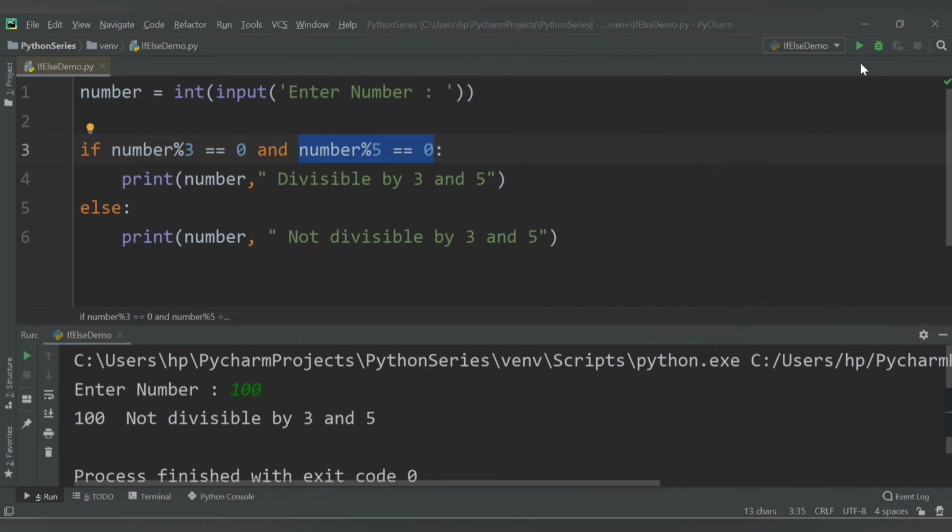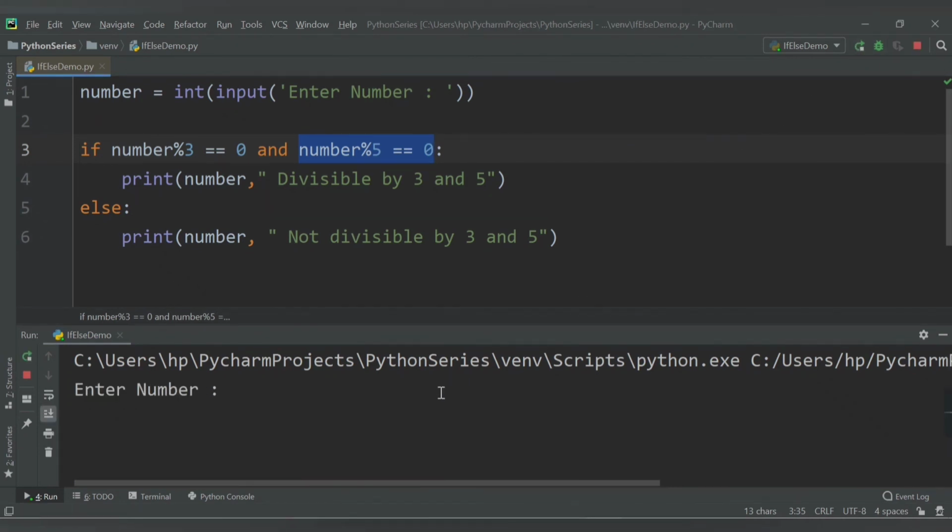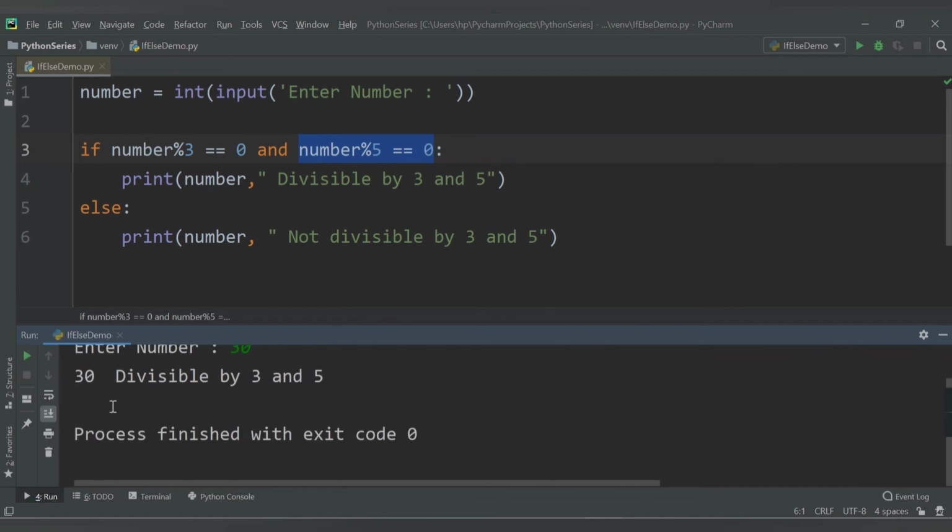Now let's enter the another number. So let me run this code. So now we will provide the number which will be divisible by 3 as well as 5. So let's provide 30 here. So 30 is divisible by 3 as well as 5. So in that case the if part will be executed. So let's enter this code. So we are getting here 30 divisible by 3 and 5. So in this way you can make use of if-else statement to control the flow of your program.